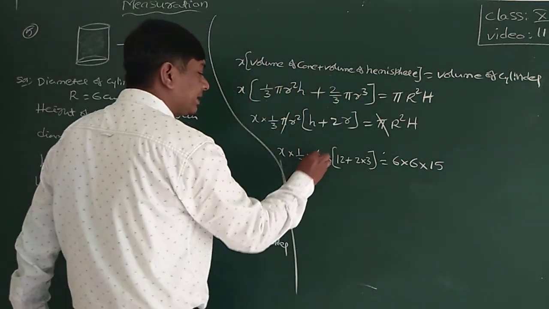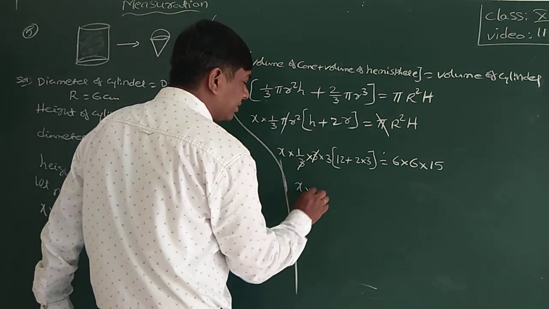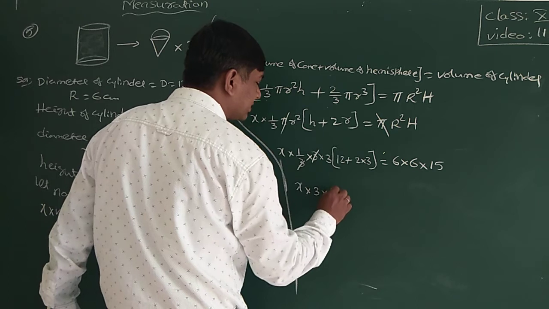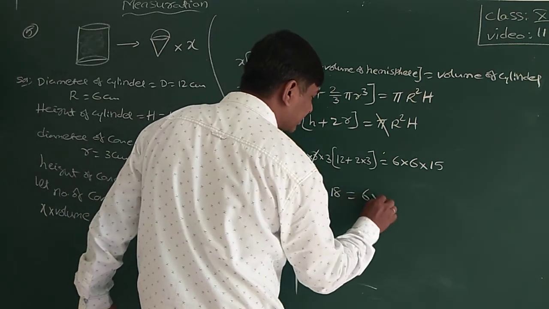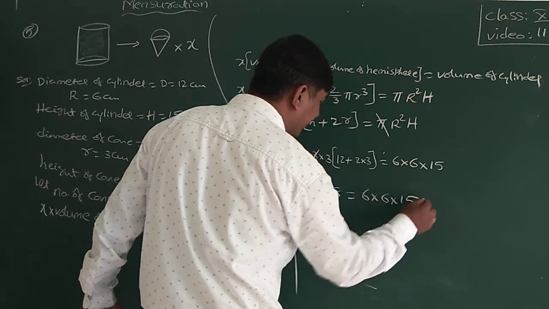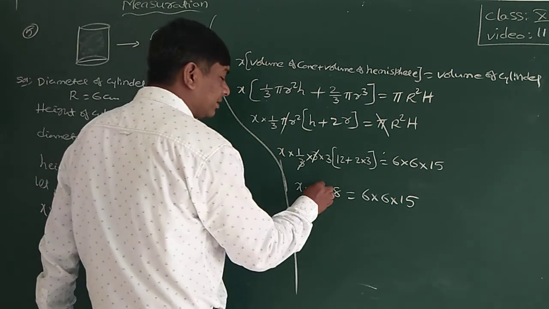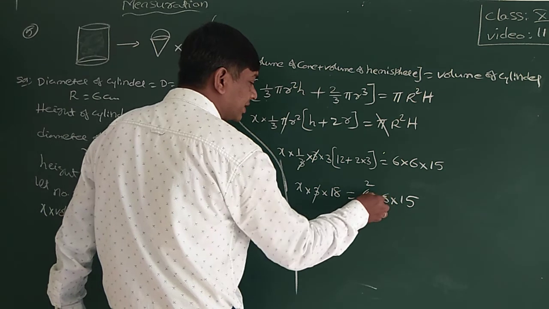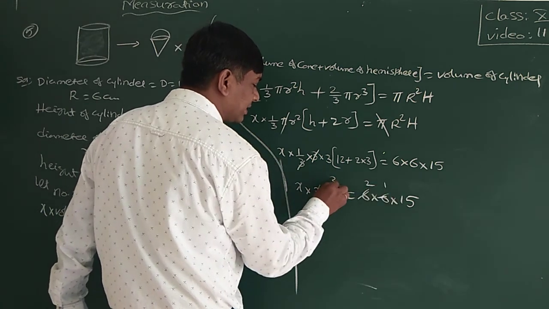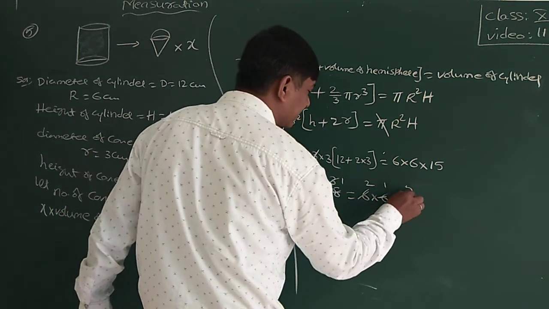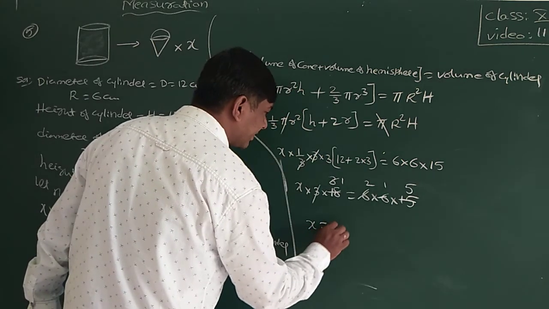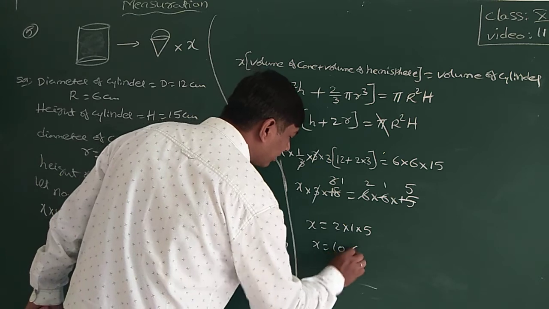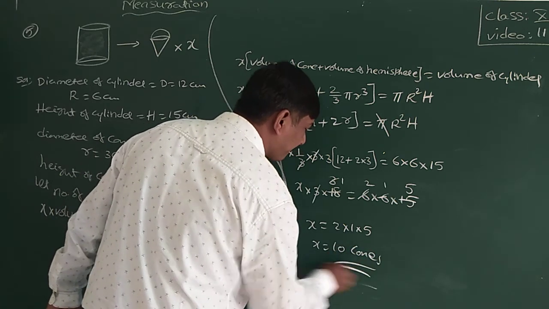Now this 3 cancels, x into 3 into 12 plus 2 threes are 6, 6 plus 12 is 18, is equal to 6 into 6 into 15. Three ones are 3, three twos are 6, six threes are 18, three fives are 15. So x is equal to 2 into 1 into 5. X is equal to 10 cones.